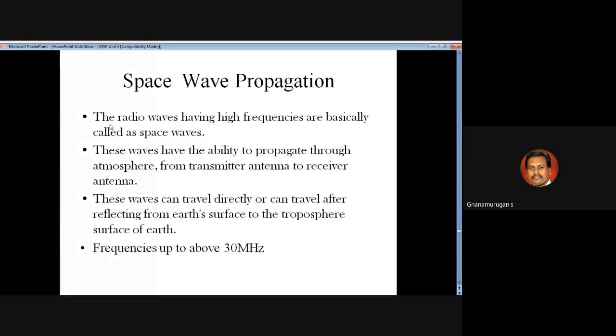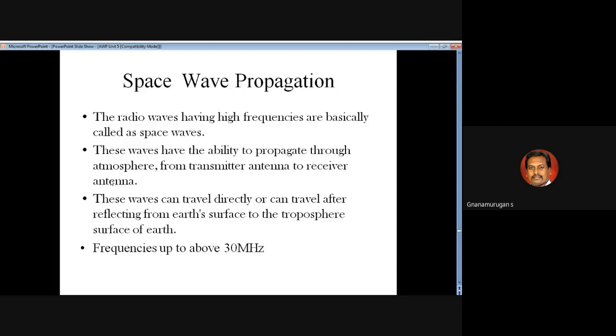That is the first point. Radio waves having a high frequency are basically called space waves. These waves have the ability to propagate through the atmosphere from the transmitter antenna to the receiver antenna.